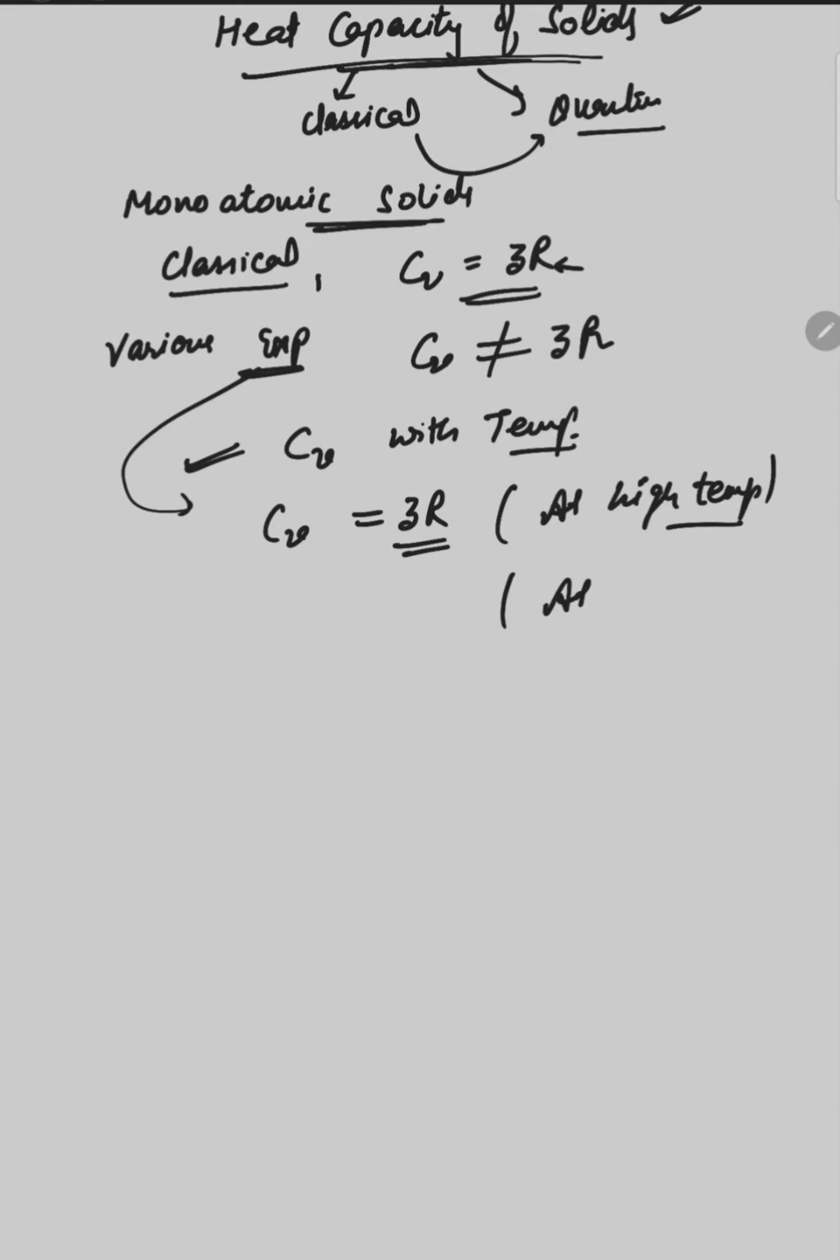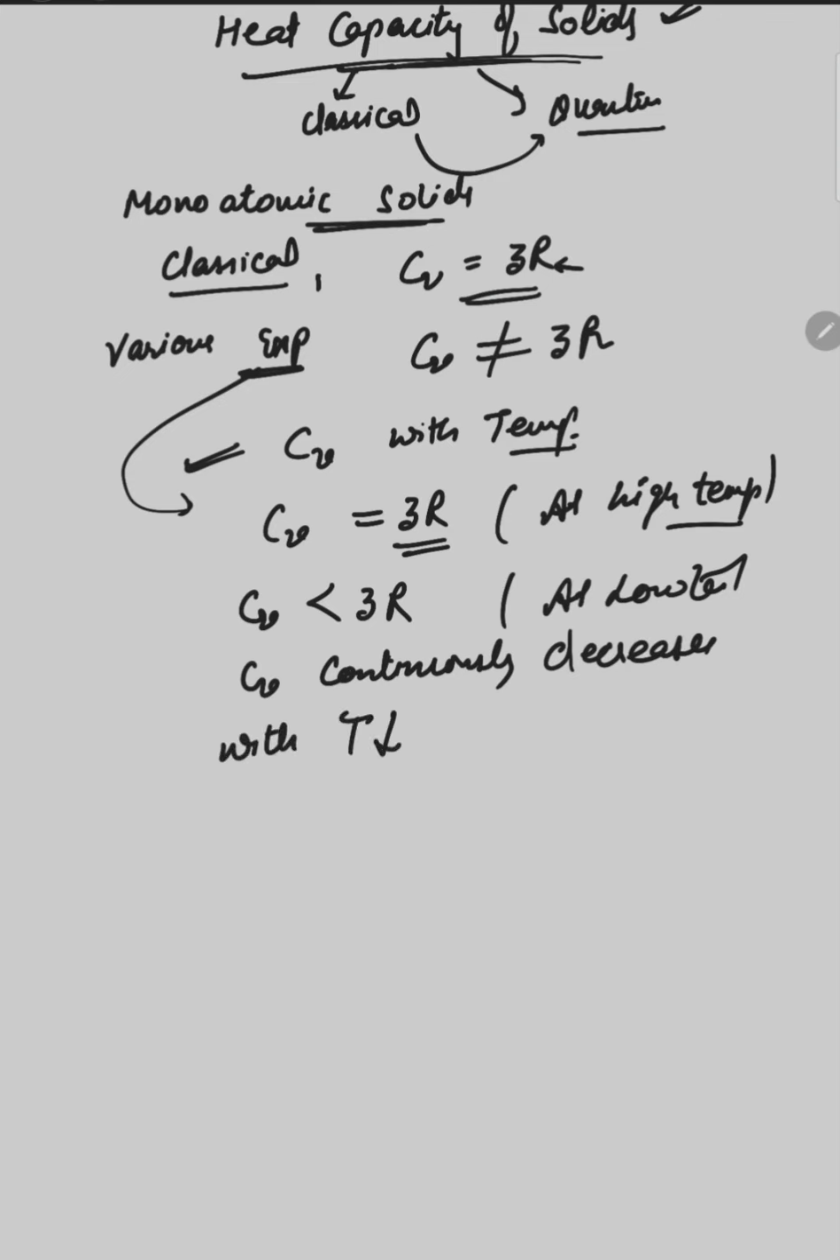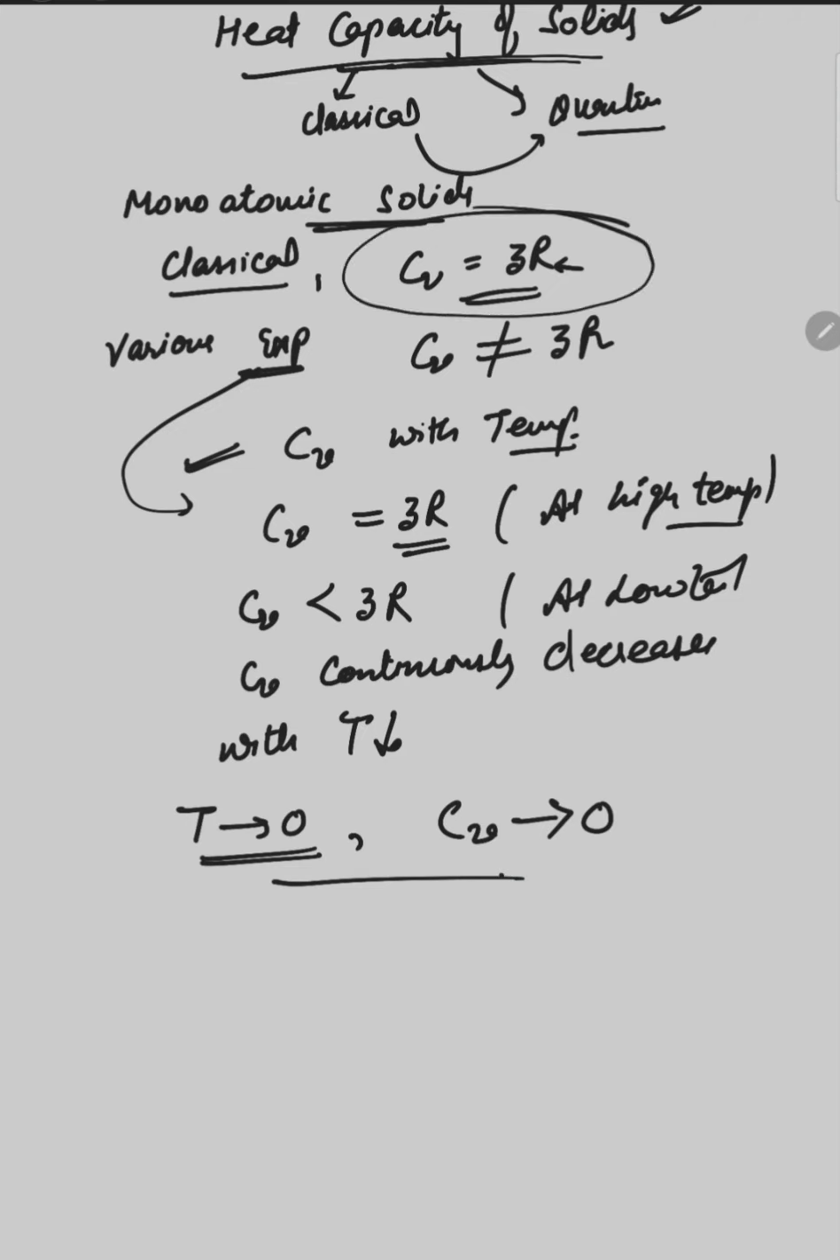But at low temperature, the heat capacity is less than 3R and its value continuously decreases with decrease in temperature. When the temperature approaches 0 Kelvin, the heat capacity also approaches 0. This is the experimental concept of heat capacity, but according to classical mechanics, heat capacity always remains constant and its value is 3R.